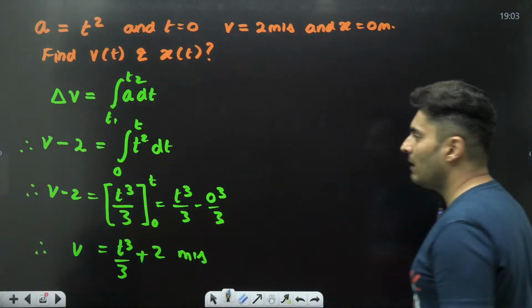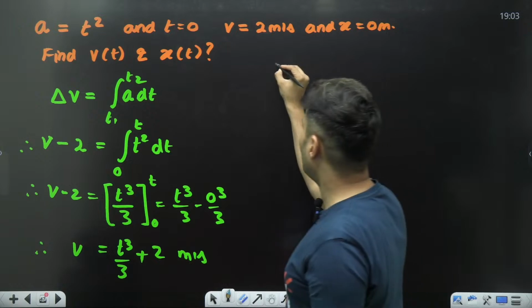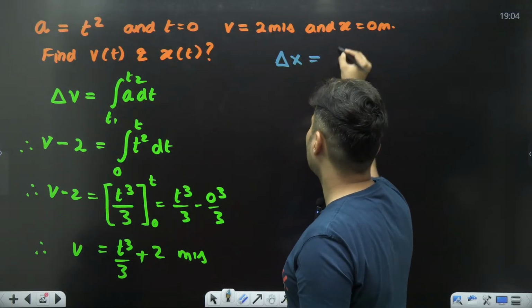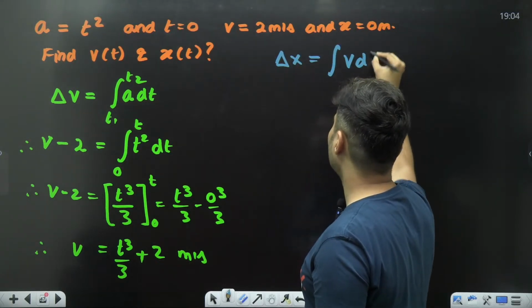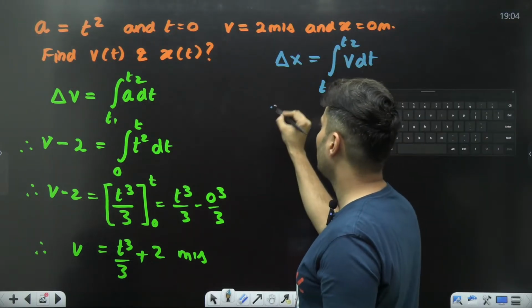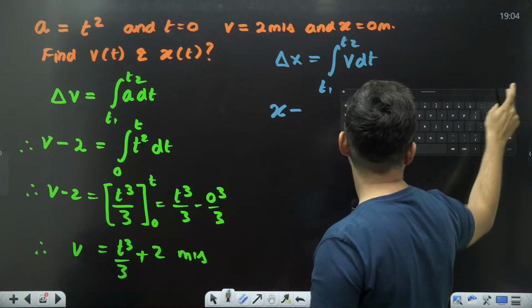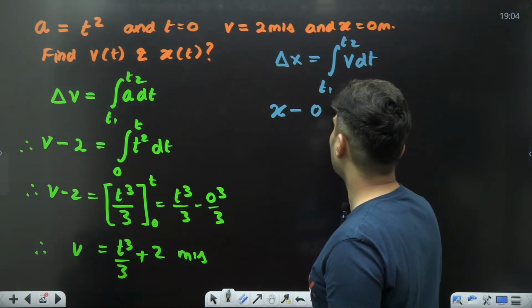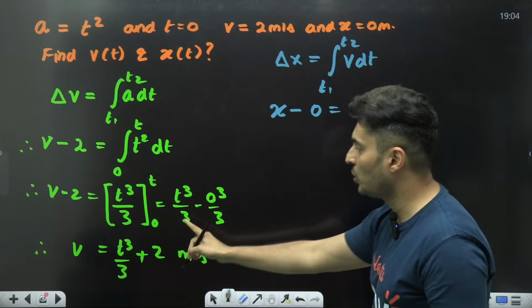Next thing, we have to find position. So delta x is the integration of velocity with respect to time from t1 to t2, the change in position. Final position is x, initial position 0. What is velocity? This whole big function.